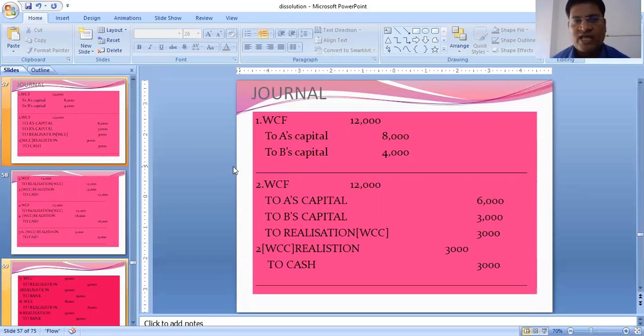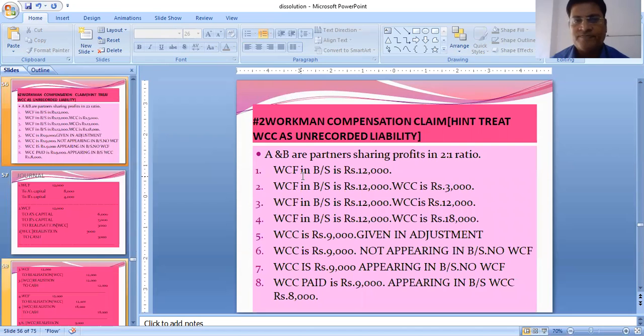We can easily do the ledger entry also. In the capital account, we will write by WCF, 8,000 in A's column, 4,000 in B's column. Next, WCF in the balance sheet is 12,000 and the claim is only 3,000. So you write 3,000 only in the realization. WCF 3,000 in the realization credit side by WCC. That means my journal entry will be WCF 3,000 to realization 3,000. Then again realization to bank, WCC, 3,000.